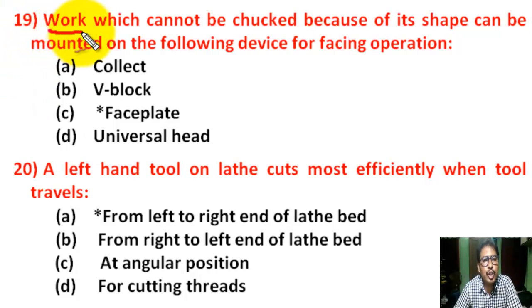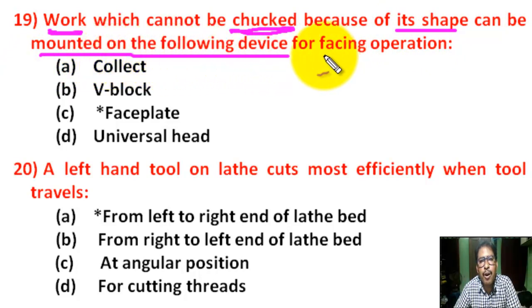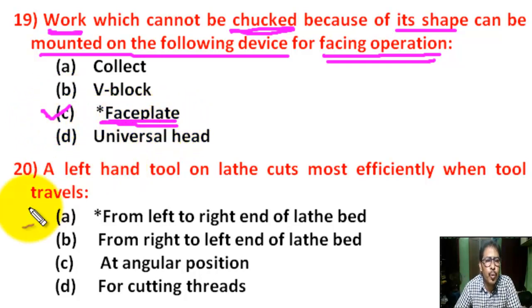Question number 19. A work job which cannot be held in chuck because of its difficult shape can be mounted on the following device for facing operation. Correct answer is C. Faceplate.